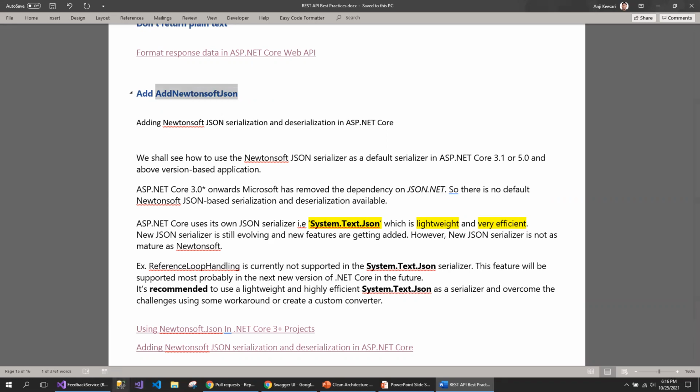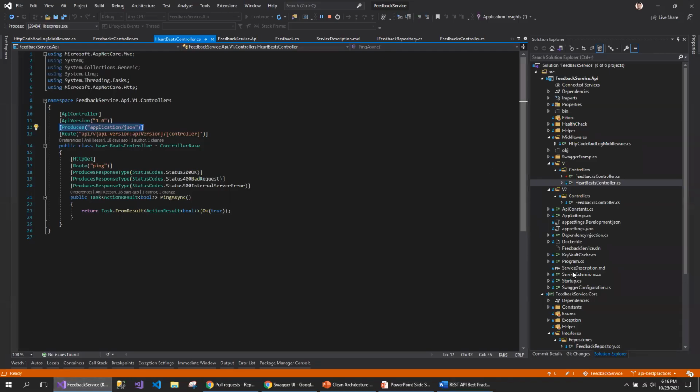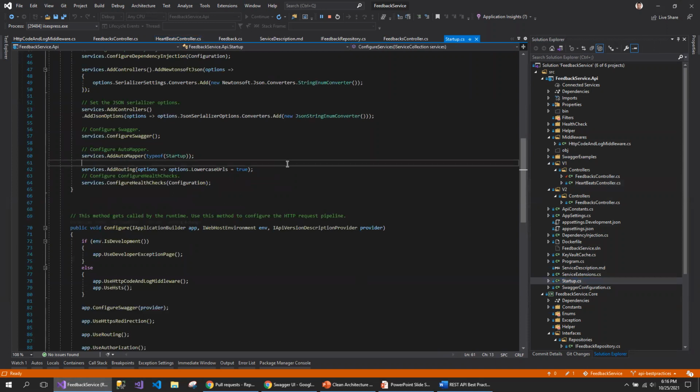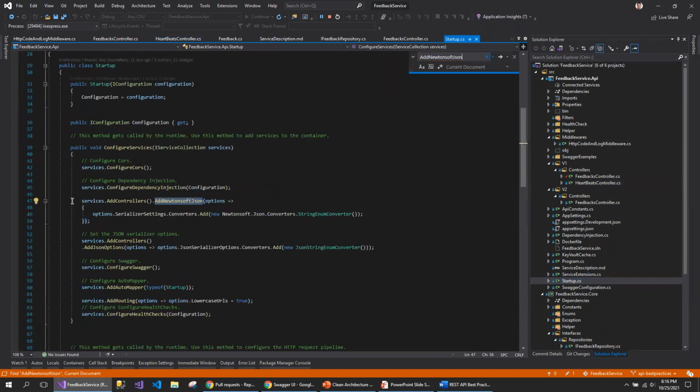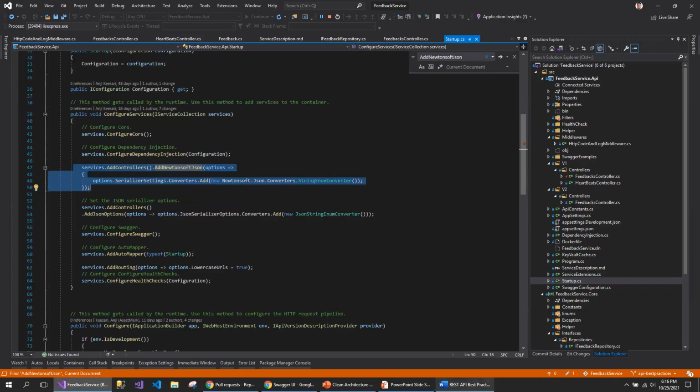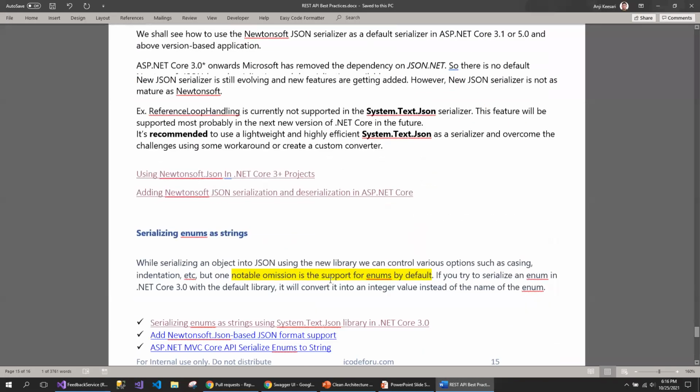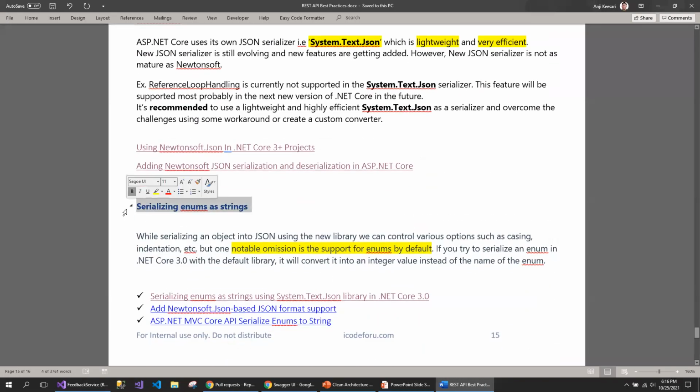That is something you will see in the startup.cs file and Newtonsoft JSON file. So let me quickly open my startup.cs. If you see, this is something I've added since the last session, and I've also added something for serializing enum as a string.